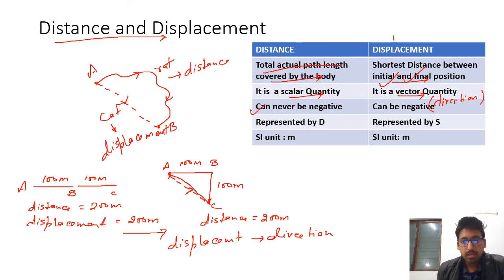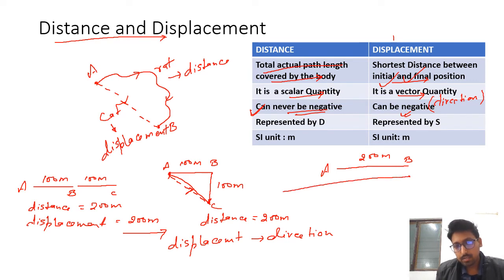Next point is distance can never be negative, whereas displacement can be negative. Let's say the object starts moving from point A, reaches point B, and let this be 200 meters, and again from point B it reverts back in this direction and reaches point C, and let this be 300 meters. Now the total distance traveled by the object is 200 for this part and 300 for this part. Total it is 500 meters.